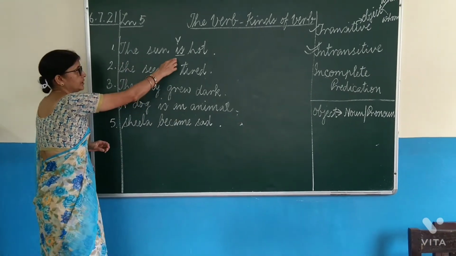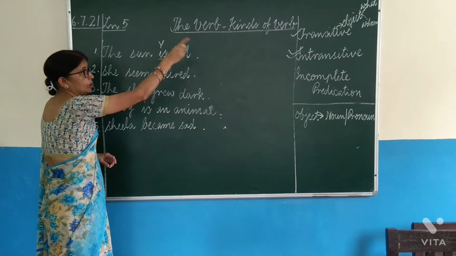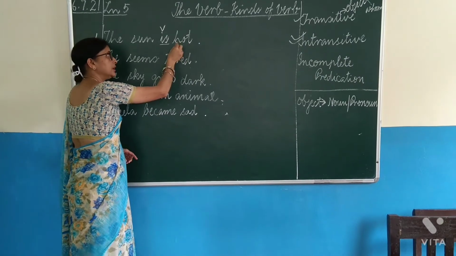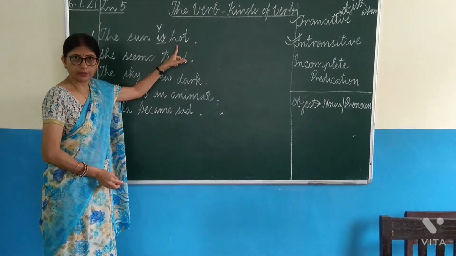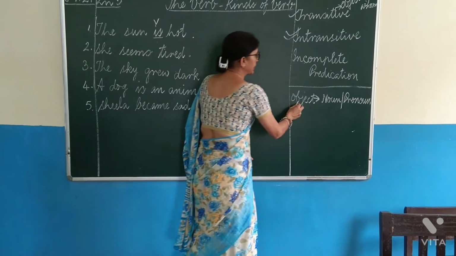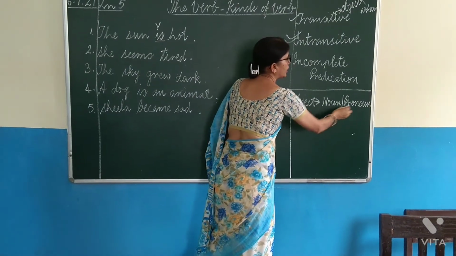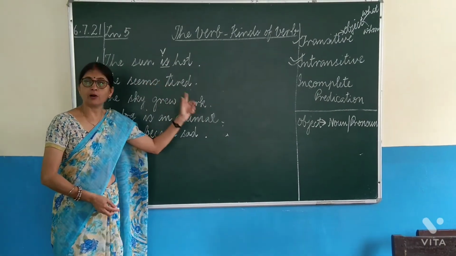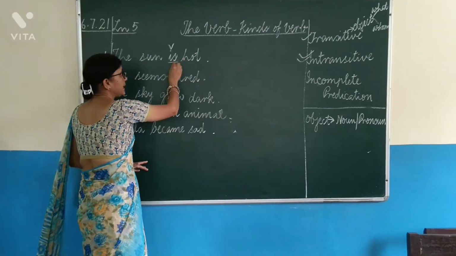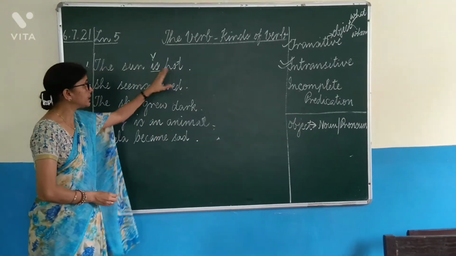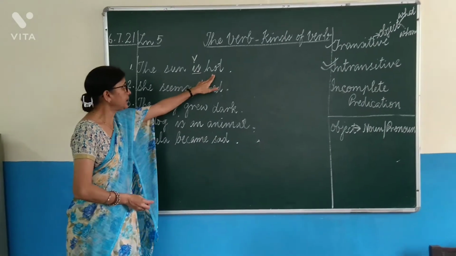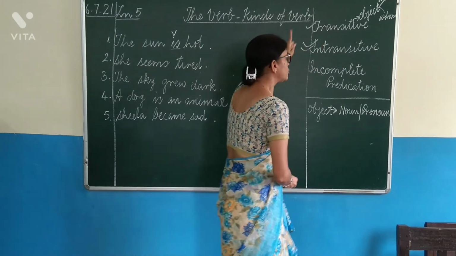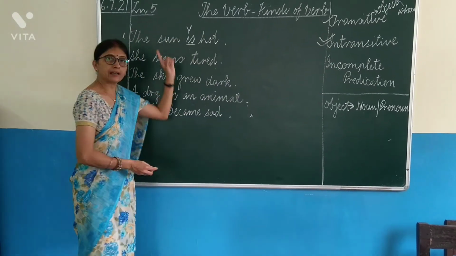The sun is hot. Is is the verb. Now, in order to find the object, ask the question what or whom. Is what? Definitely you are getting the answer hot. But I also told you that an object should be a noun or a pronoun. Subjects and objects should always be a noun or a pronoun. But hot is not a noun. It is neither a pronoun. So what is it? It is an adjective. So it cannot be an object. And when it is not an object, it cannot be a transitive verb.